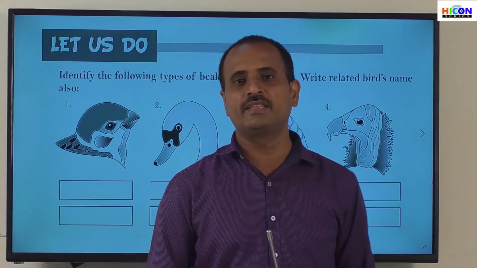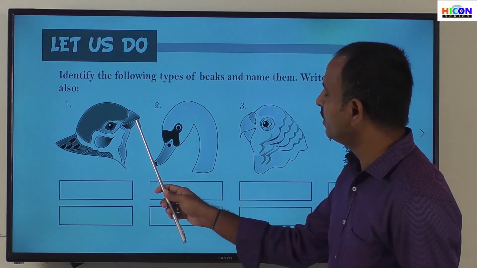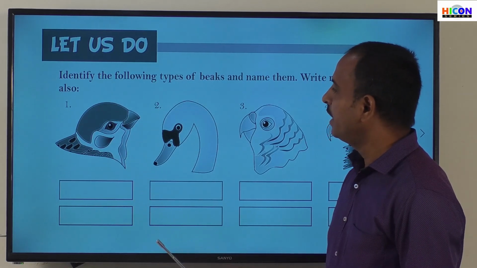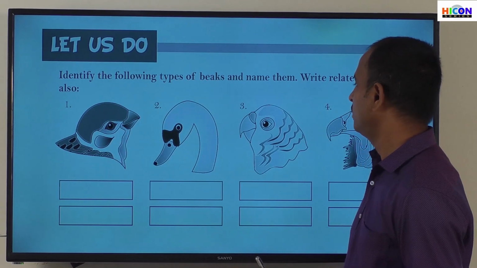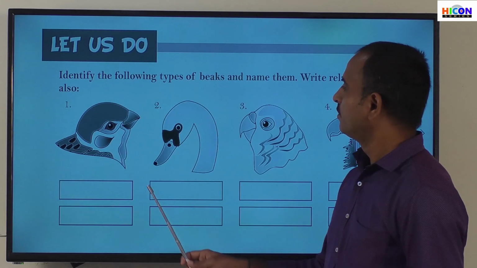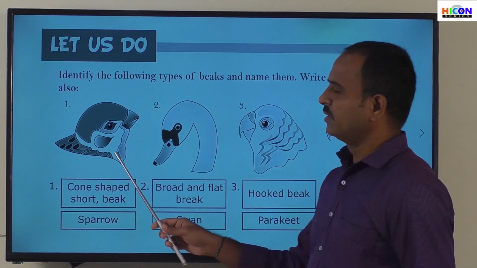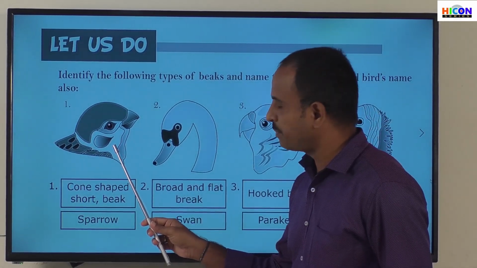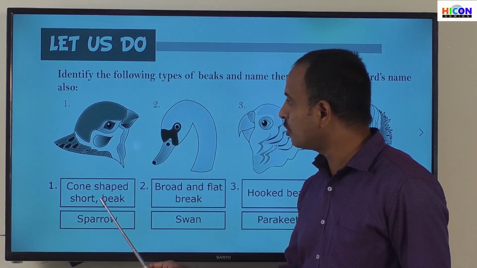Children, here they have given the pictures of 4 birds. Now we have to identify the type of their beaks and also write the relevant names of the birds. Let us see the answers for each bird. Look at the first one. This is the sparrow, and the sparrow has a cone shaped short beak.